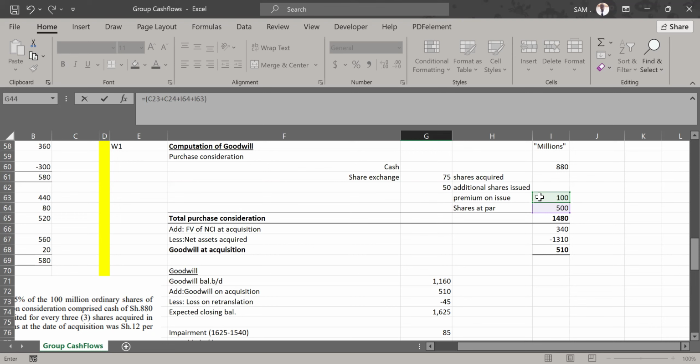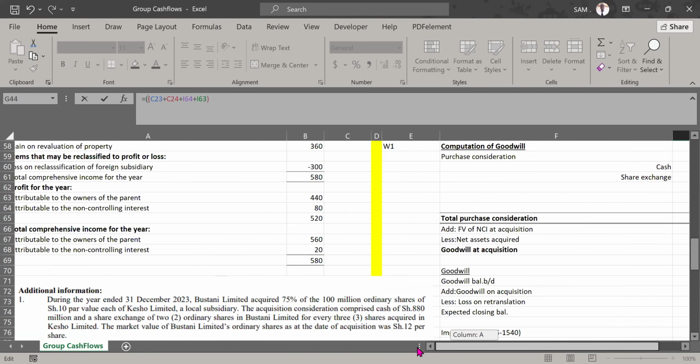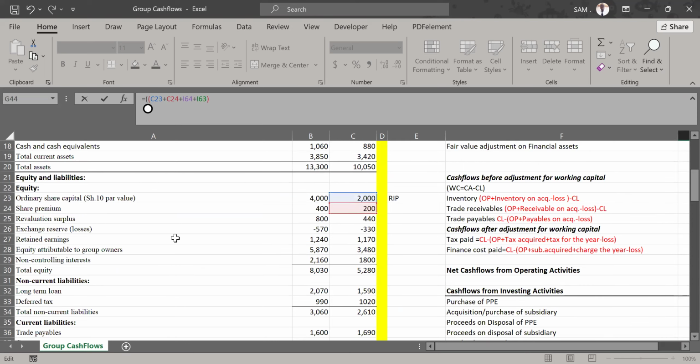All this I'm comparing with the closing balance. Actually, I want to start with the closing balance because I told you we are treating the ordinary share capital account as a liability account, because it is under shareholders' equity and liabilities. So we are picking the closing balances in the statement of financial position. It is 4,000 under ordinary share capital, and it goes hand in hand with the share premium closing balance. We are comparing the two.